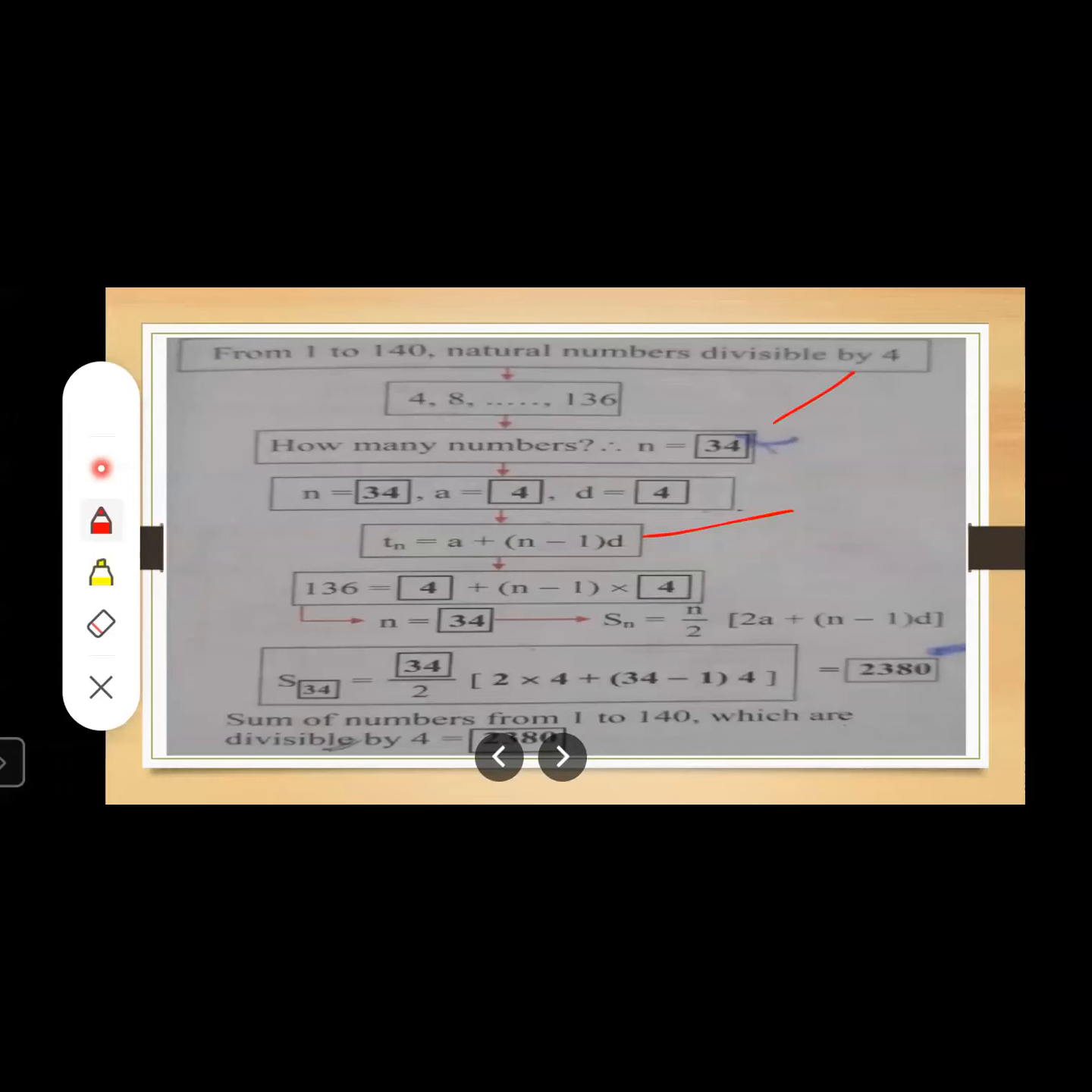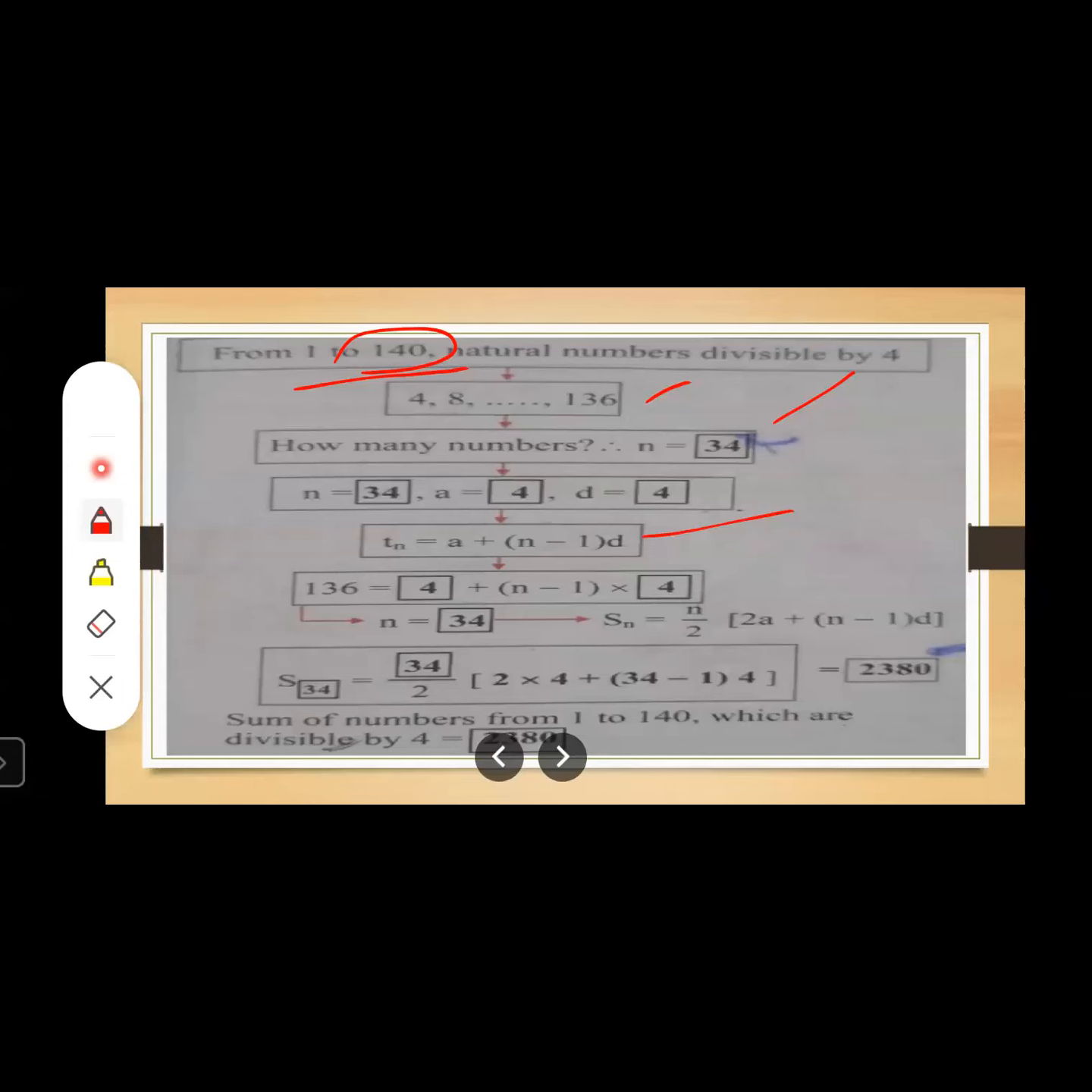See here, it is given, it is an AP. You have to find the natural numbers between 1 to 140 which are divisible by 4. And that's why the last number, 140, will not come. Why? We want numbers between 1 to 140. So we will write the table of 4. Obviously, 1 is not divisible by 4, so 1 will not come, 2 will not come, 3 will not come. Directly, 4 will come, right? And we want numbers between 1 to 140, so obviously 140 will not come. Before 140, which number is divisible by 4?